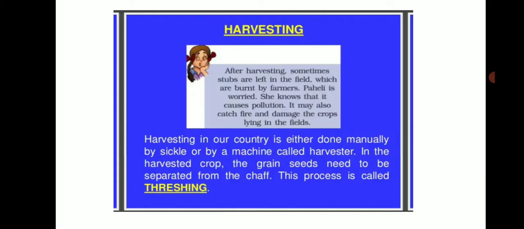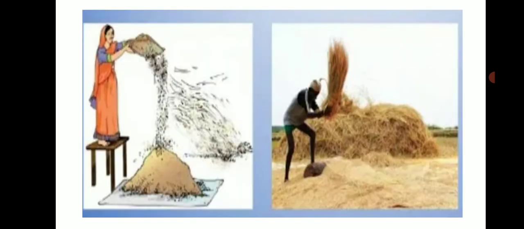In the harvested crop, the grain seeds need to be separated from the chaff, and this process is called threshing. And what is winnowing? It is the blowing of a current of air through grain in order to remove the husk. Now in this picture you will see winnowing and threshing. But farmers who have small landholdings follow the winnowing method that you have already studied in class 6.